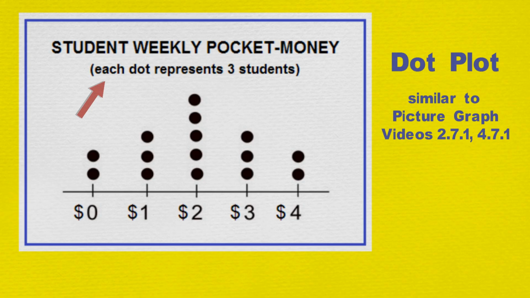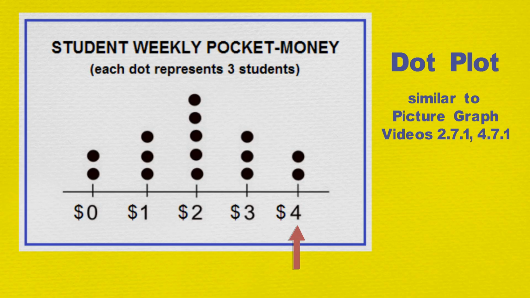So we can see that 15 students, that is 5 dots times 3, receive $2 weekly pocket money, while only 6 students, 2 dots times 3, receive $4 per week.